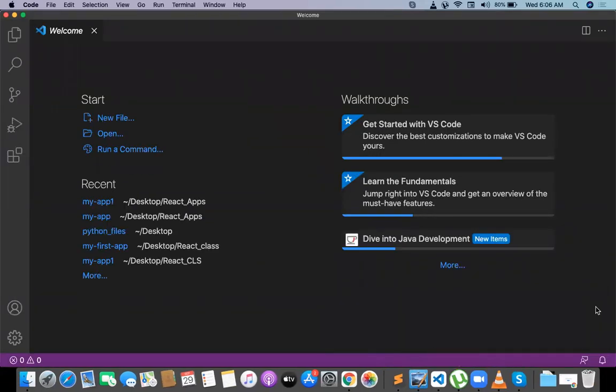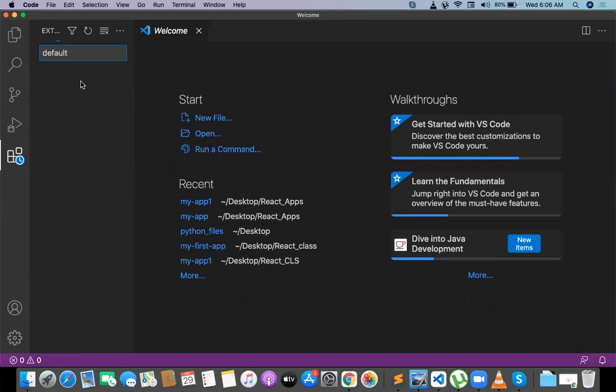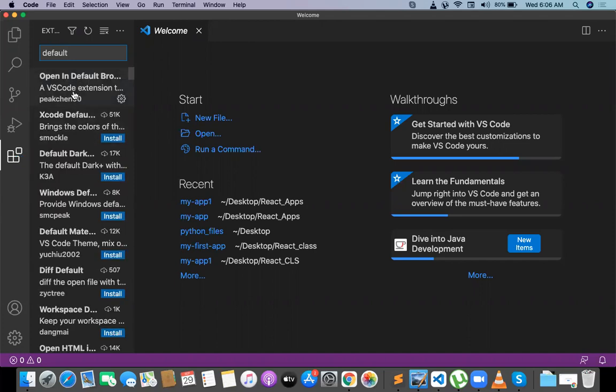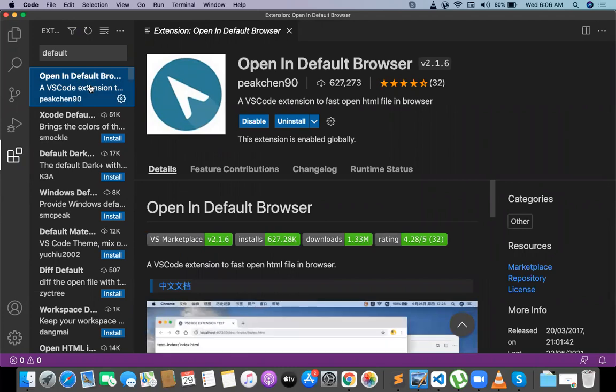And after installing Visual Studio Code, what we need to do is install one plugin. That plugin is called Open in Default Browser. So we should install this plugin from the fifth button of the left side window.